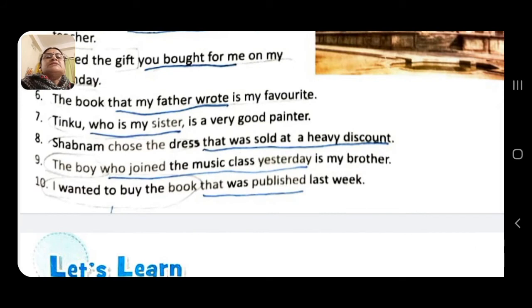Tinku, who is my sister, is a very good painter. Tinku is a very good painter is the principal clause. Who is my sister is describing that, it's the description about Tinku, and this part is the subordinate clause. This is a subordinate adjective clause. I hope you have understood.